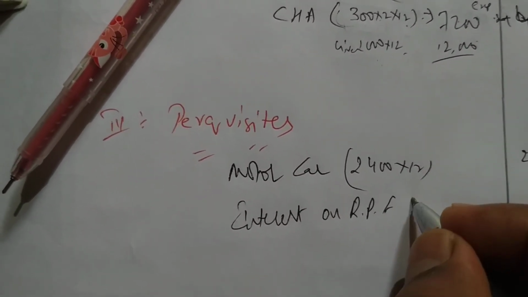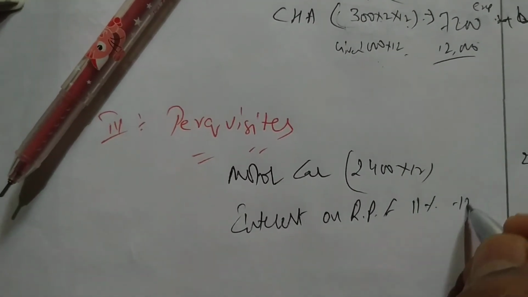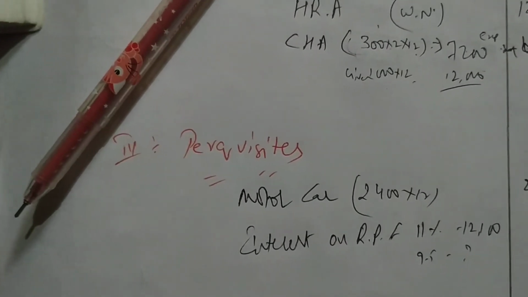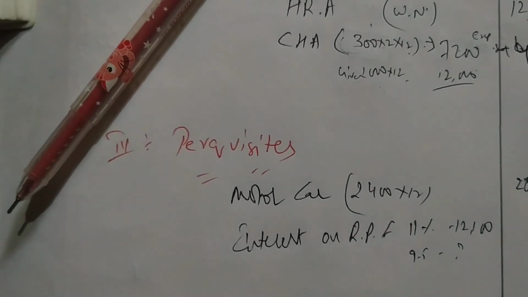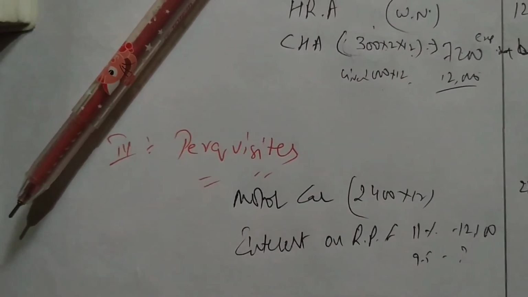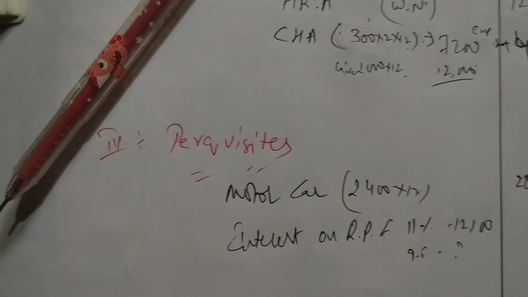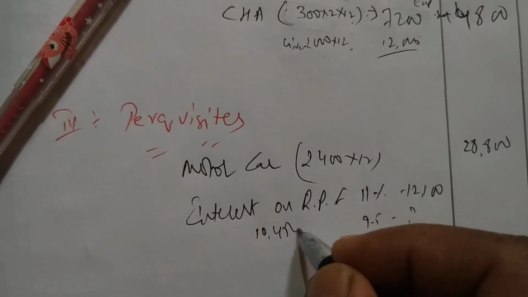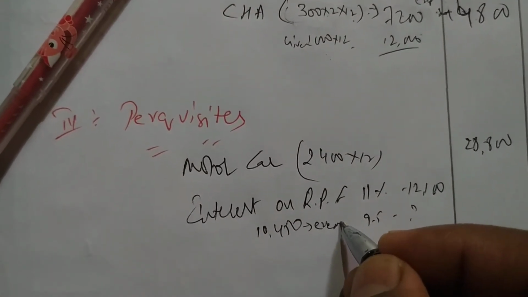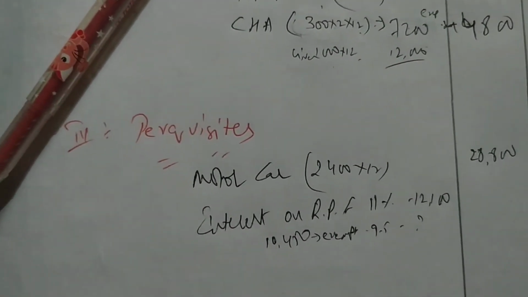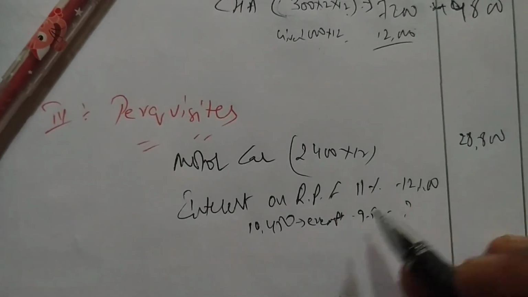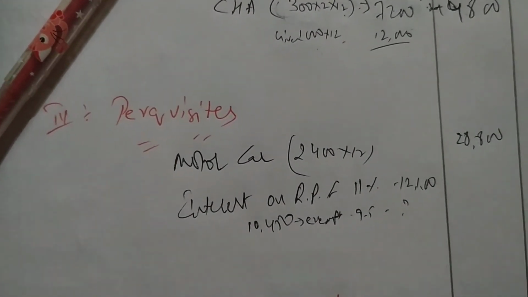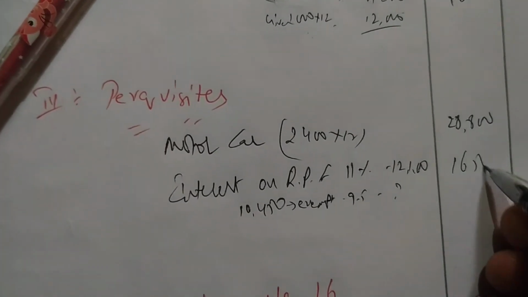How much percent is it saying? 11% is 12,100, so for 9.5%, 9.5 into 12,100 divided by 11%, we are getting 10,450. So 10,450 is exempt. From this 12,100 deduct 10,450, we get 1,650 is taxable.